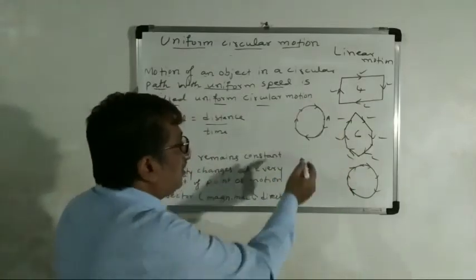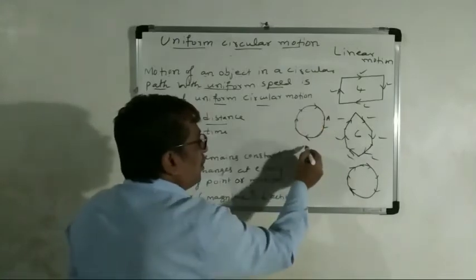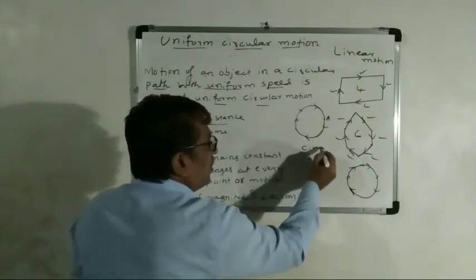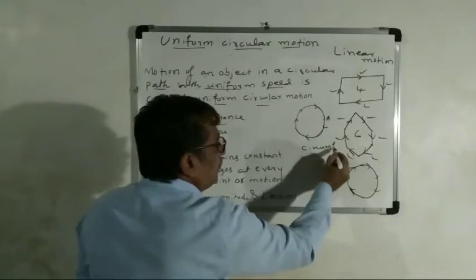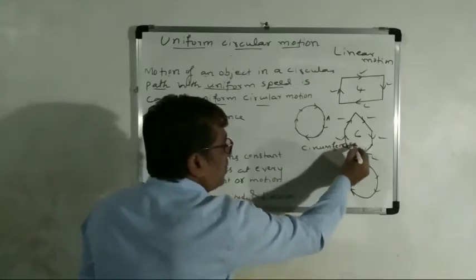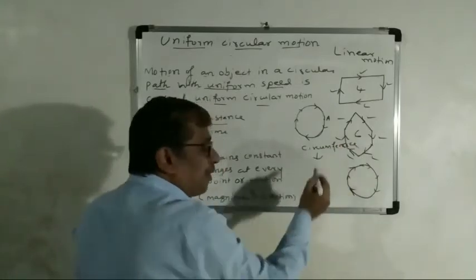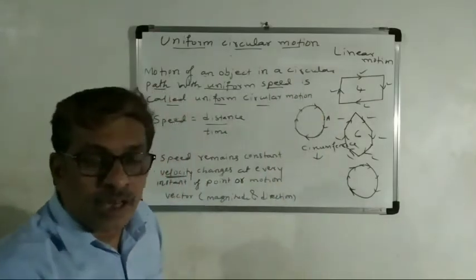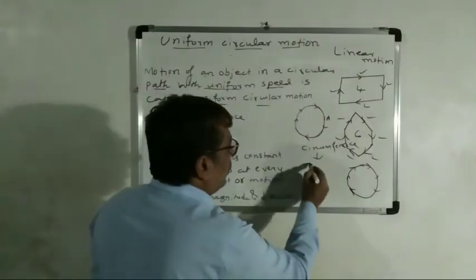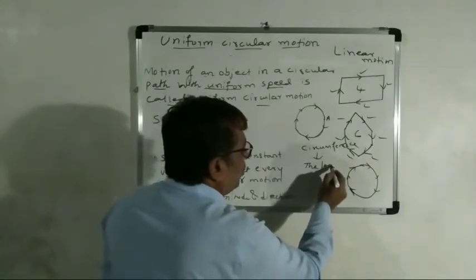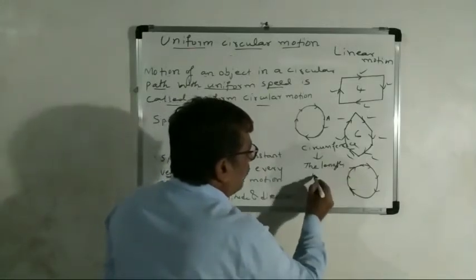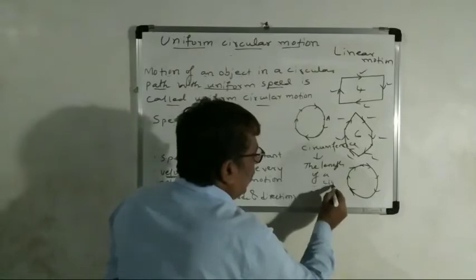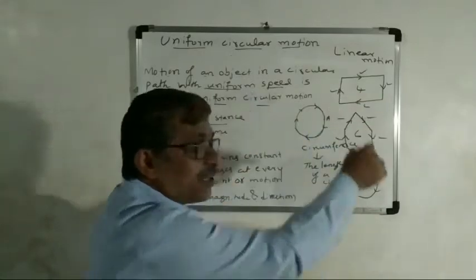So we are saying the circumference. Circumference means the path of the circle, the length of the circle, or the boundary of a circle.